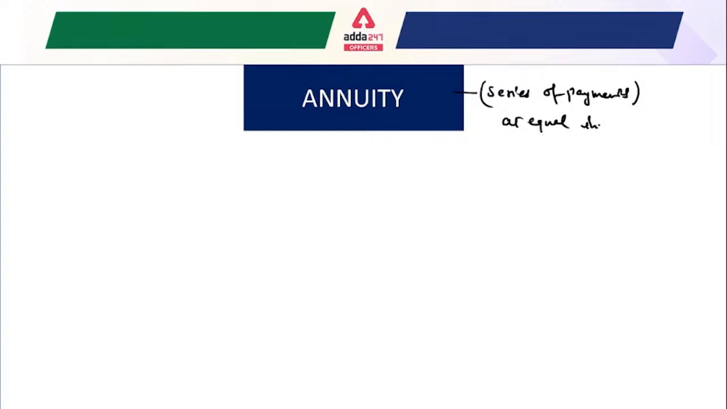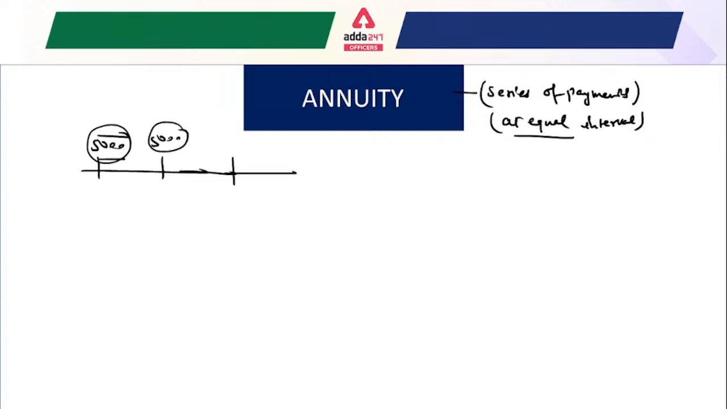Suppose your insurance installment is 5,000 rupees, and it goes at a particular interval, for a series of, suppose, 10 years. For every year you have to pay 5,000 rupees at equal interval, right? So this is a case of annuity.